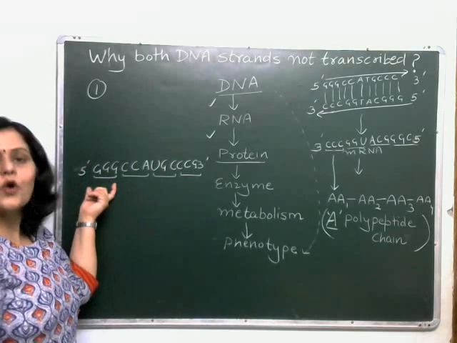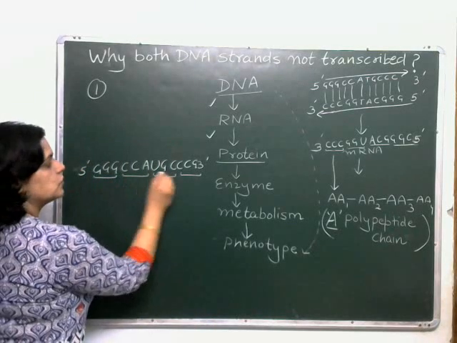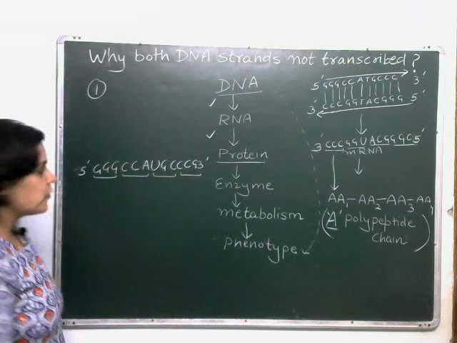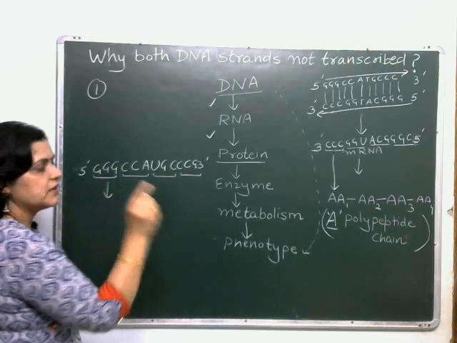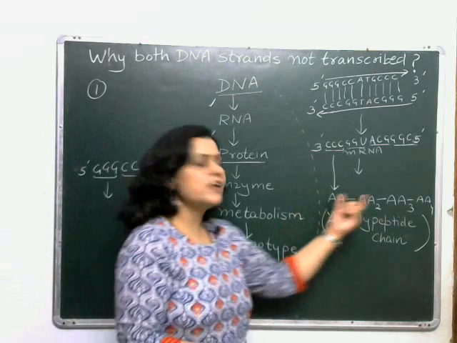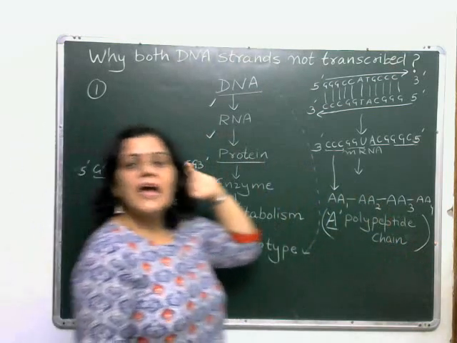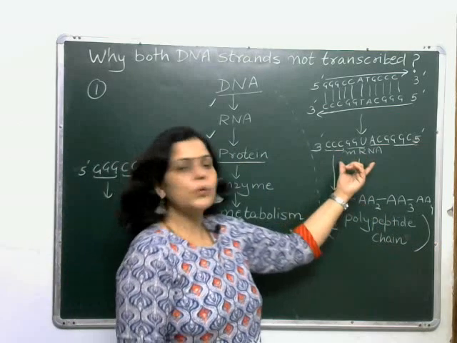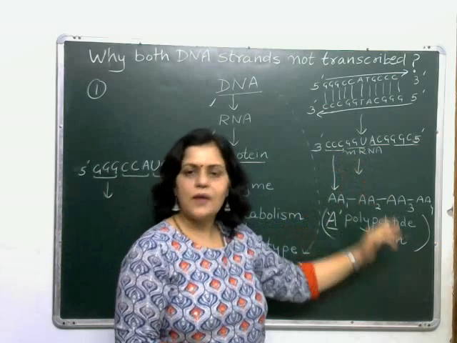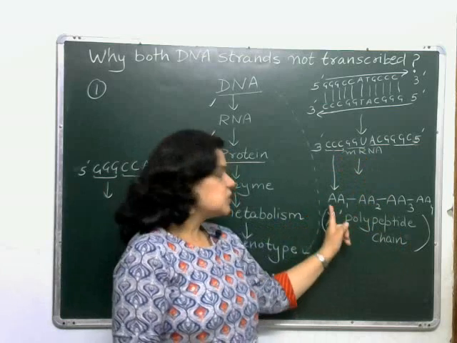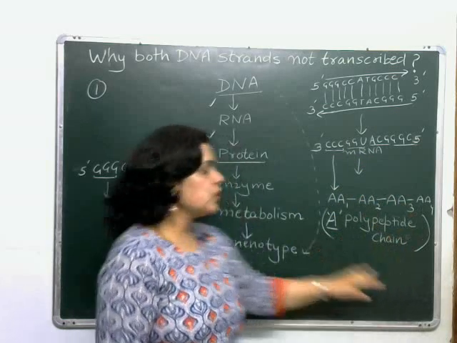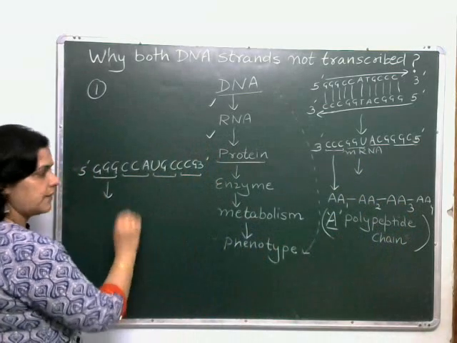Again, it has got codons. So these 1, 2, 3, 4 codons will be coding for 4 amino acids. But these amino acids will be different from these ones. If this chain is having any codon similar to the codon in this mRNA chain, then that amino acid will be the same, but sequence will be different. So it is going to make a different polypeptide.